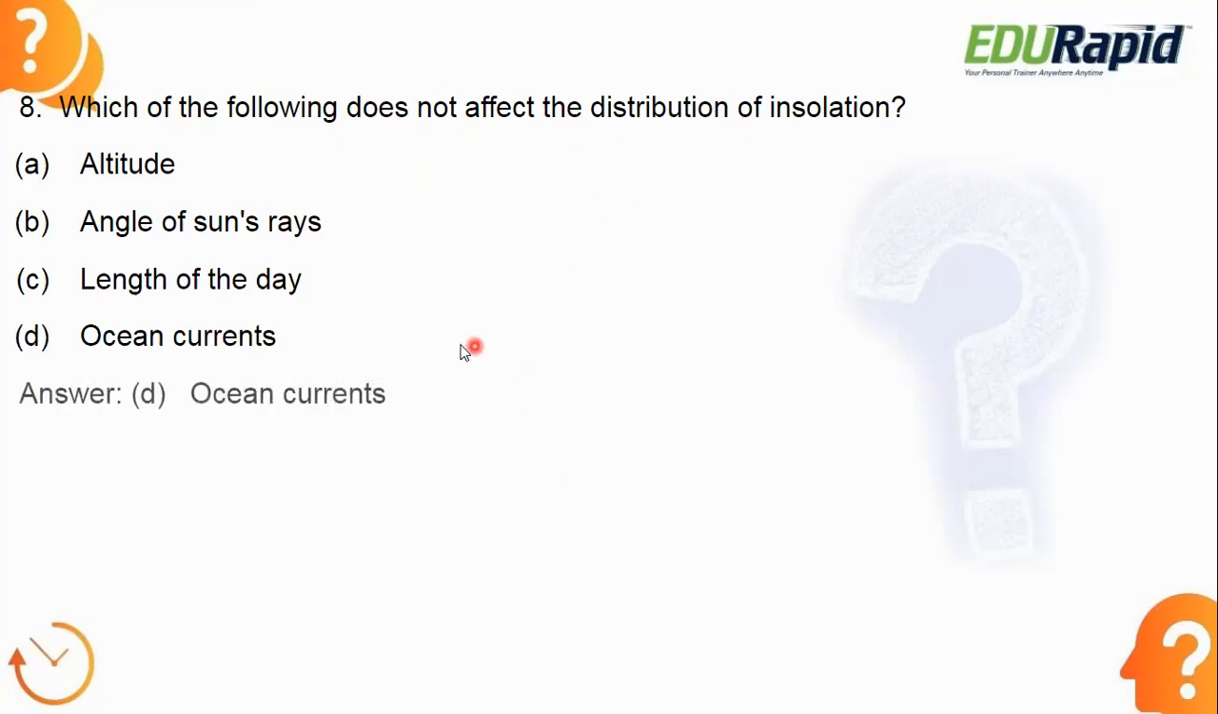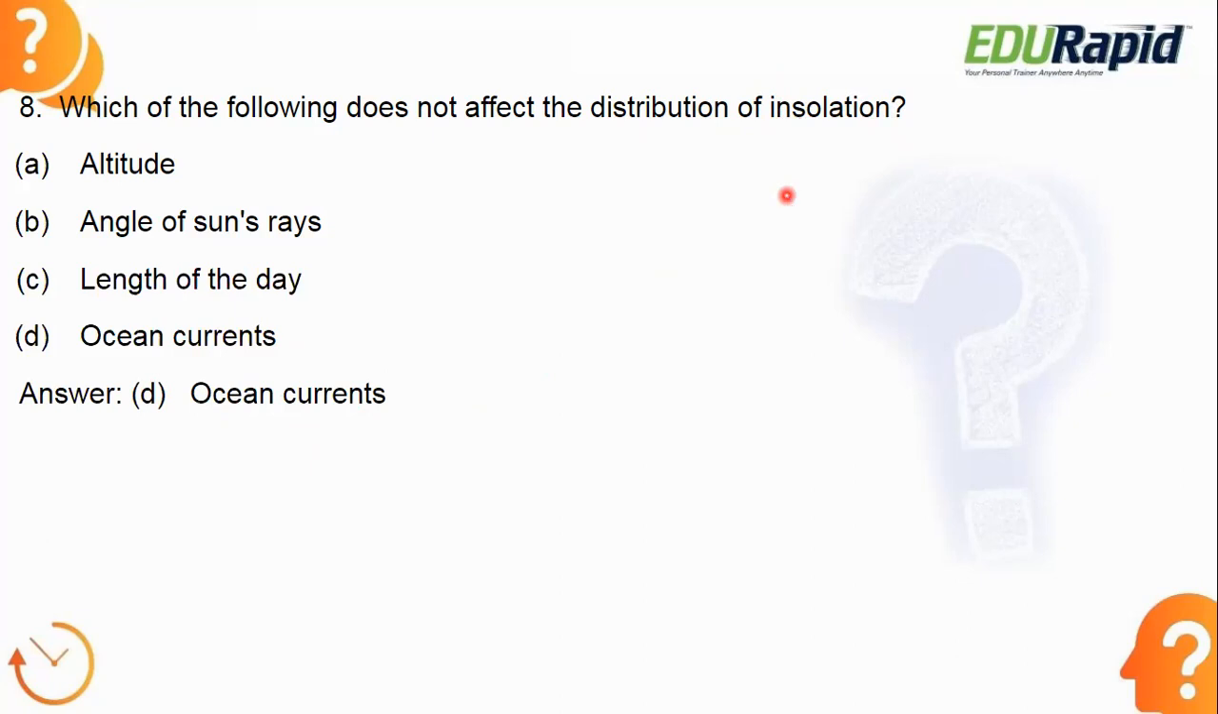Okay, let's see the answer. Answer is ocean currents. Ocean currents will not affect the distribution of insolation. So here first you need to understand what is insolation, then only you can answer the question. Insolation is a phenomenon; it is nothing but the solar radiation received in the Earth's atmosphere. So that is called insolation.